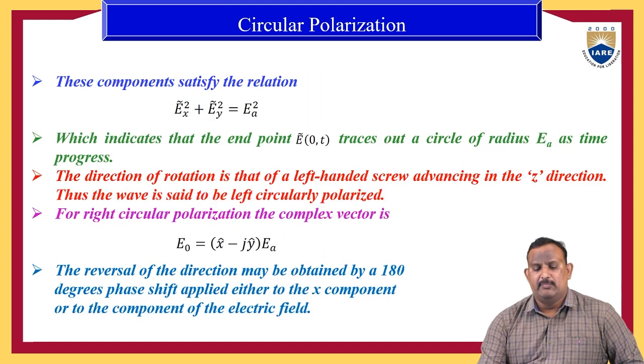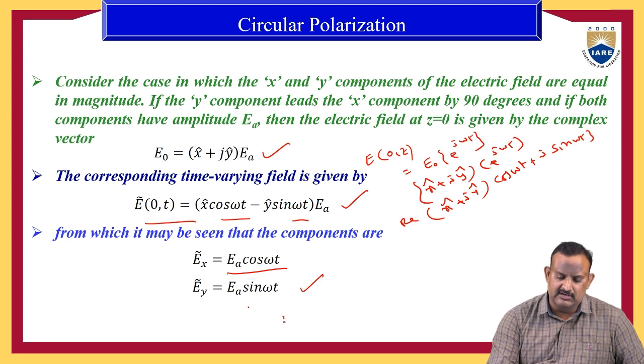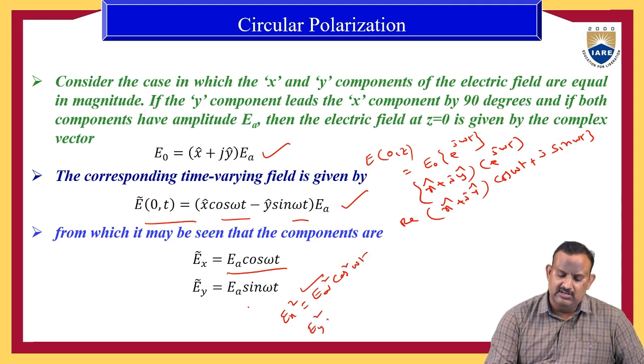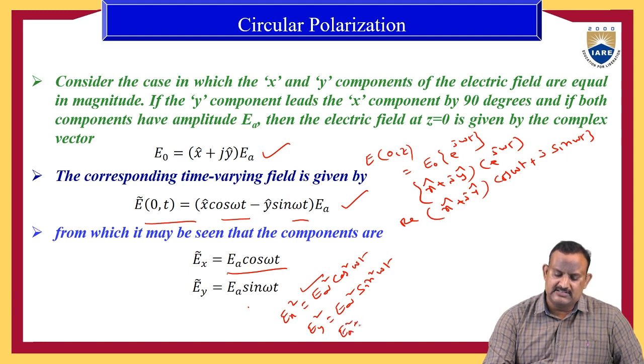Then if you multiply the x component, Ex square is equal to EA square cos square omega t. If you multiply the y component, Ey square is equal to EA square sin square omega t. If we add the two terms, Ex square plus Ey square is equal to EA square into